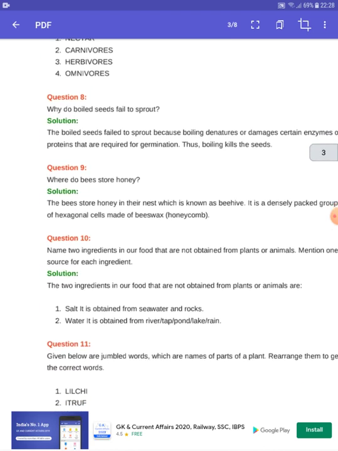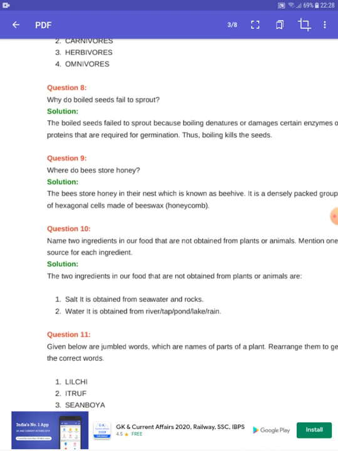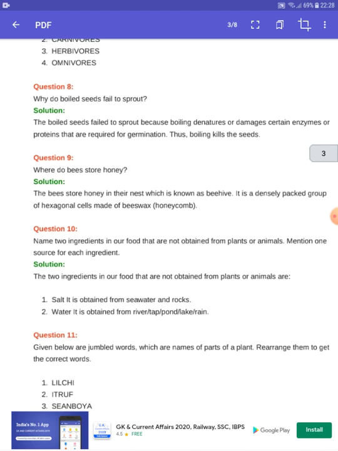Okay, next question: why do boiled seeds fail to sprout? Because boiling denatures or damages certain enzymes or proteins that are required for germination. That is why boiling kills seeds. That is why when we have to farm or cultivate anything, we don't boil any seeds.